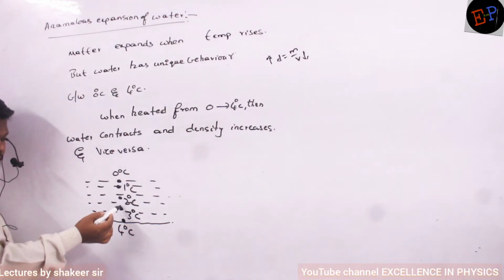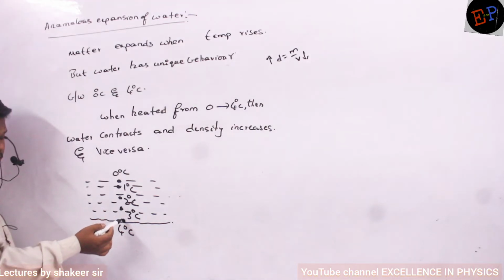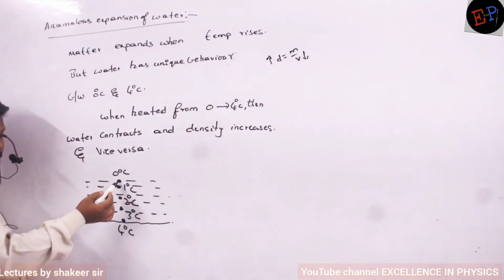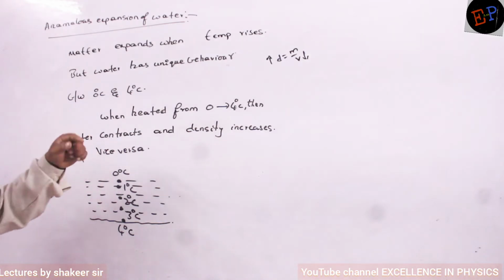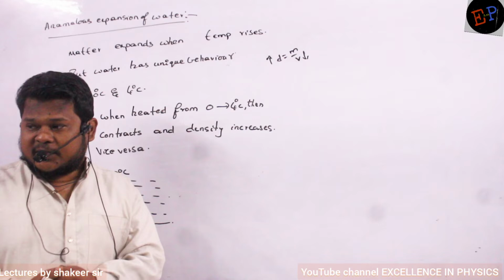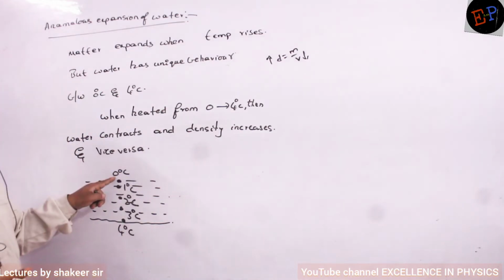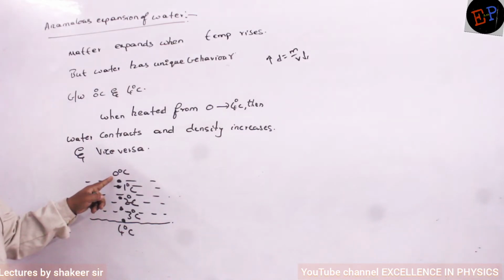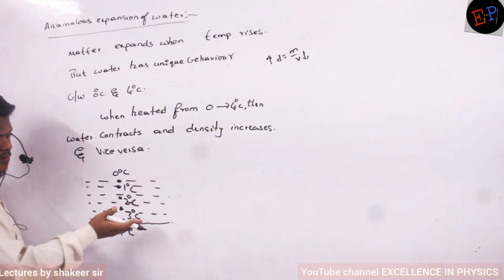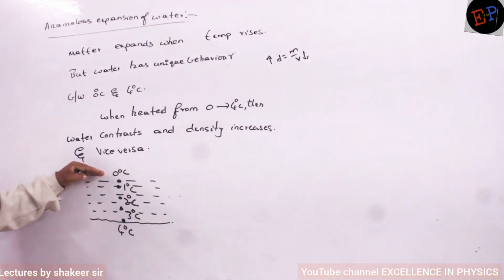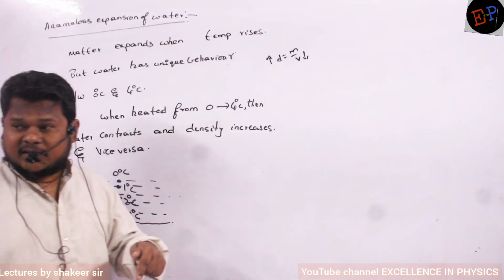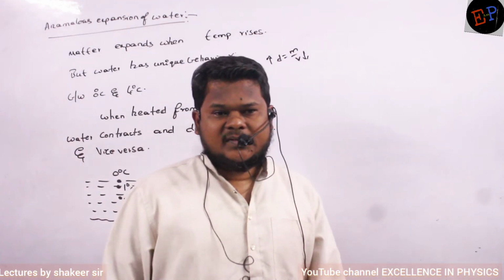Now if I start moving upwards, what happens to temperature? Temperature becomes lesser. And when I reach the top surface, it is at 0 degrees Celsius. So 0 means lesser temperature. Actually for other materials, the density should become maximum, but for water, density is very less at 0. And 0 is the temperature where water converts into ice. So that is the reason all the ice will be floating on the surface of water. Ice is floating because the density of ice is lesser compared to the density of water. Are you able to understand?